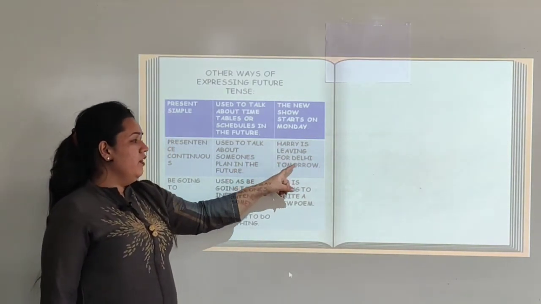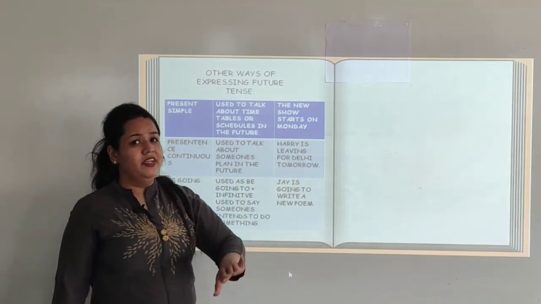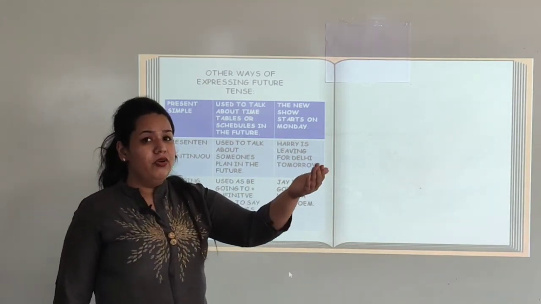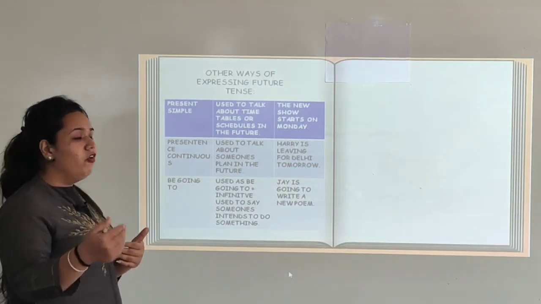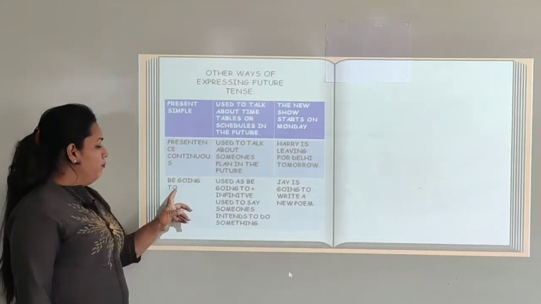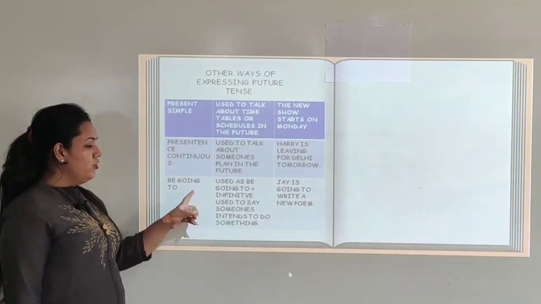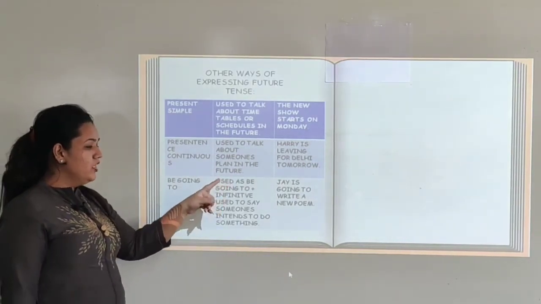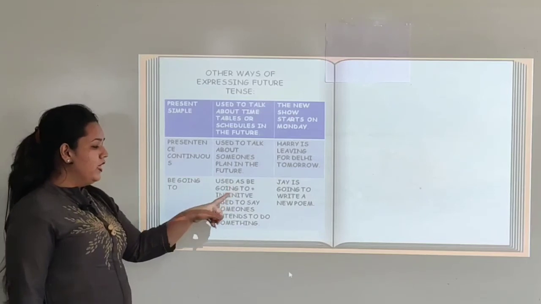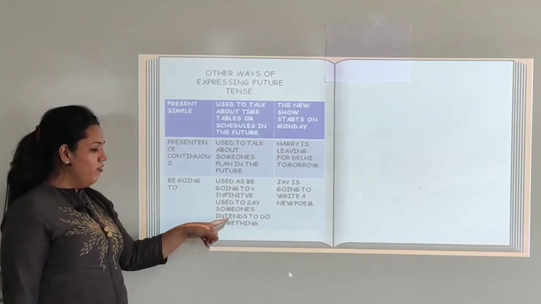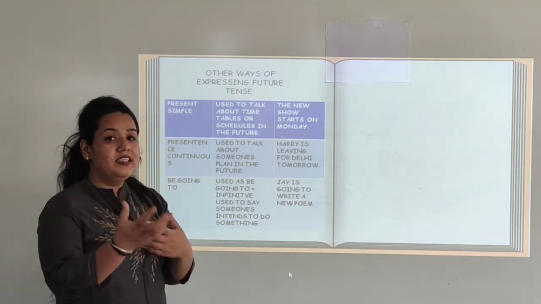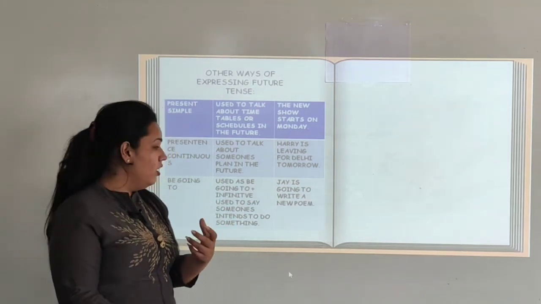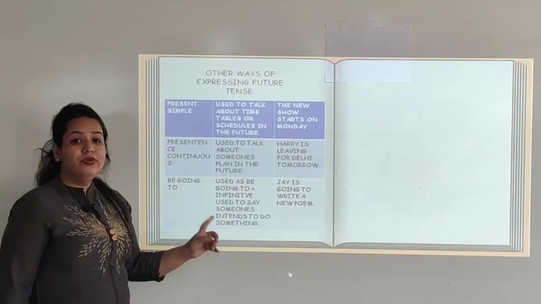Harry is leaving for Delhi tomorrow. That means Harry is going to go to Delhi tomorrow, and he is telling us now that tomorrow he is going to leave for Delhi. Be going to. The next rule, be going to, is used as be going to plus infinitive, to say someone's intention to do something. That means someone has decided to do something in future and they are going to do it.